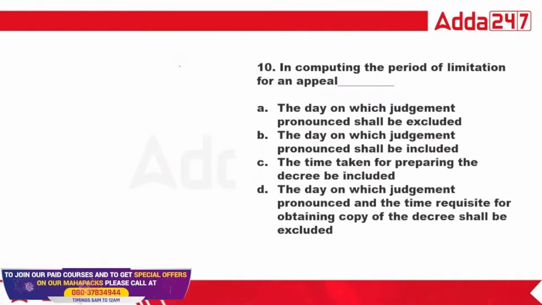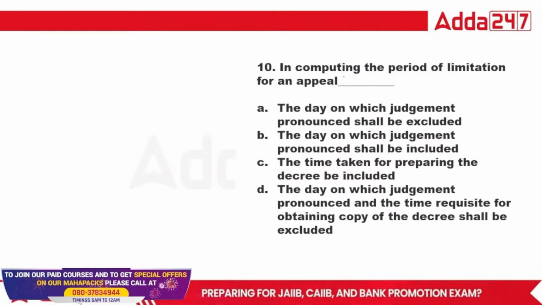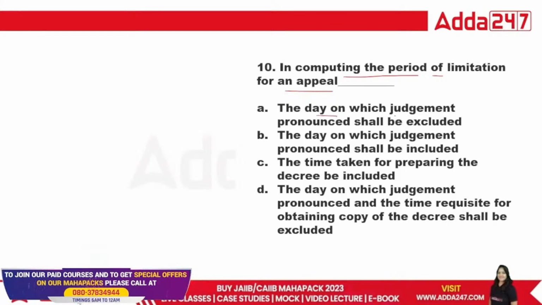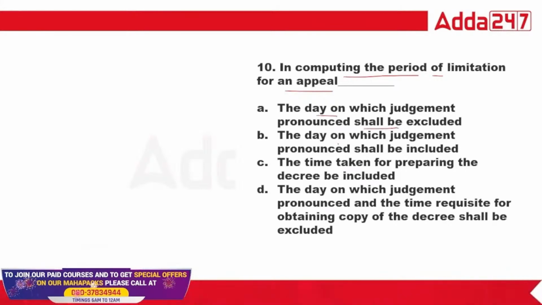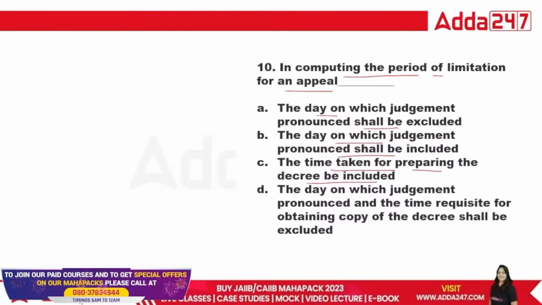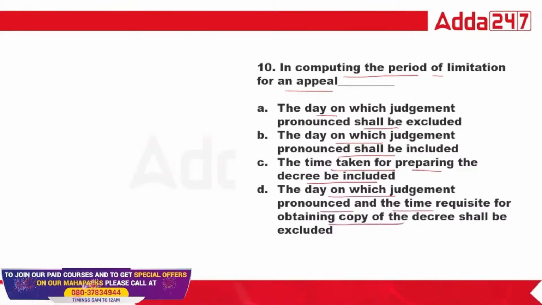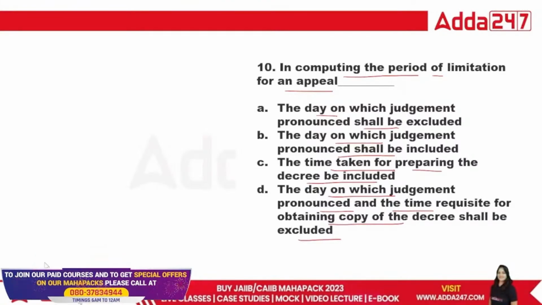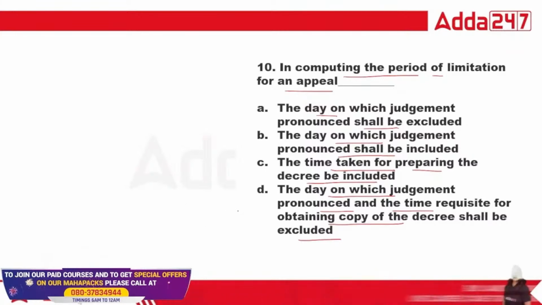Okay, next. In computing the period of limitation for an appeal, the day on which judgment is pronounced shall be excluded; the day on which judgment is pronounced shall be included; the time taken for preparing the decree will be included; or the day on which judgment is pronounced and the time requisite for obtaining the copy are excluded. If you remember what things can be excluded, you can easily do this. So for this one, class, D is the right answer.